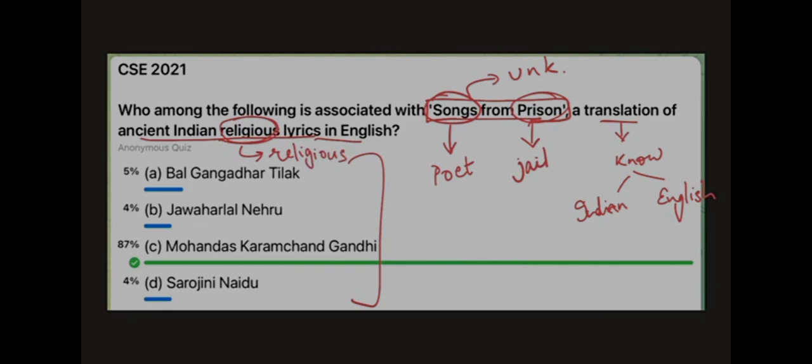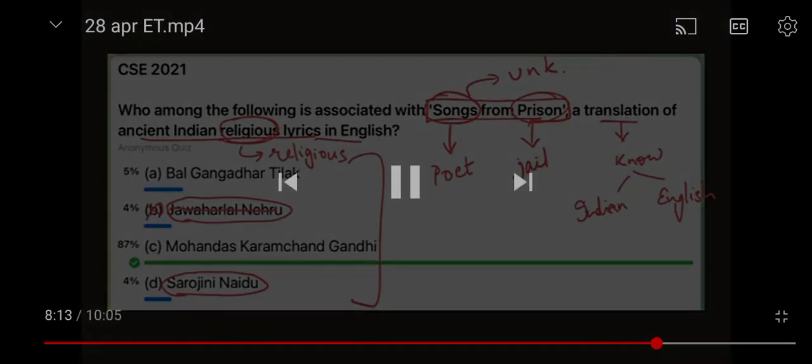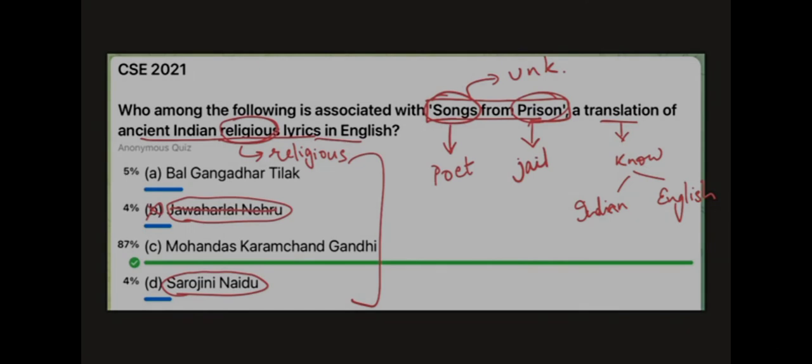Now, if we come to the options, look at Jawaharlal Nehru. He was a hardcore communist. In our books, nowhere it is mentioned or given any hint that he was a religious person. So from our standard knowledge, we can eliminate Bravo. Come to Delta option, Sarojini Naidu. Sarojini Naidu was a female political leader. She was amongst the tallest political leaders of the country in those times. And we are talking about colonial era period. Women were subjugated to a lot of restrictions. They were not allowed to go out of the homes, and a lot of religious malpractices, so to say, were there. If a woman is rising to such a high political stature, she will most likely not be religious, because if she were religious, then she would not even step out of her house, let alone rise to a political stature. So she will most likely not be religious. We can eliminate this name also from the list.